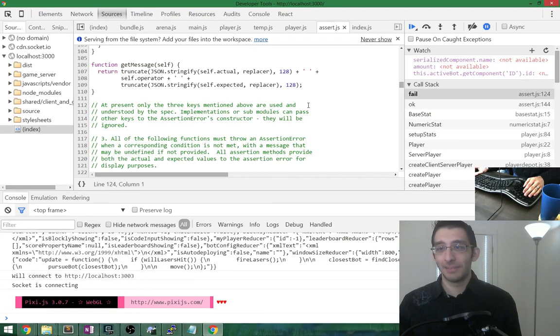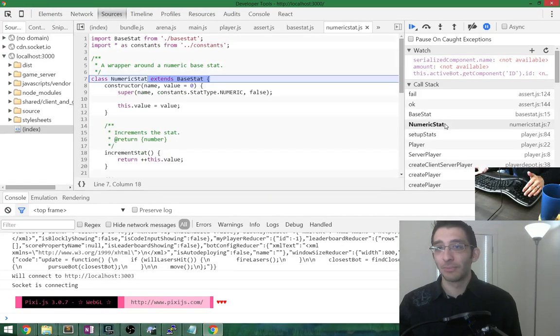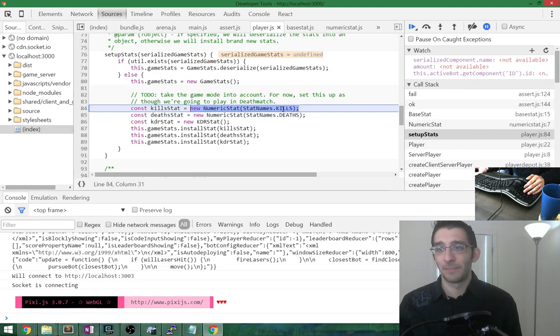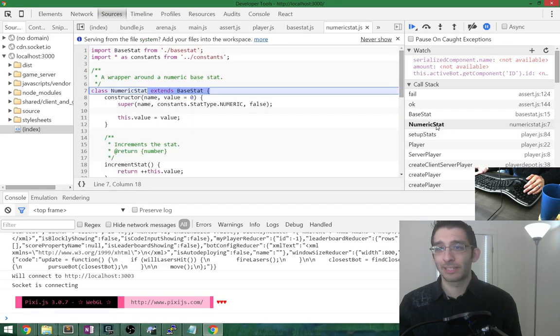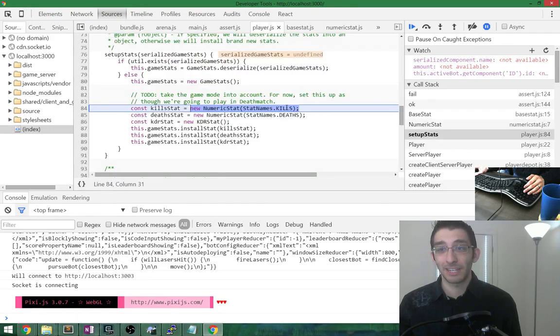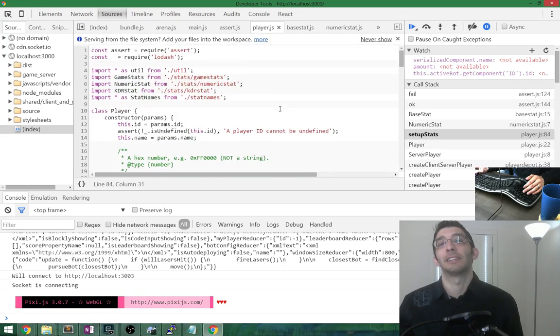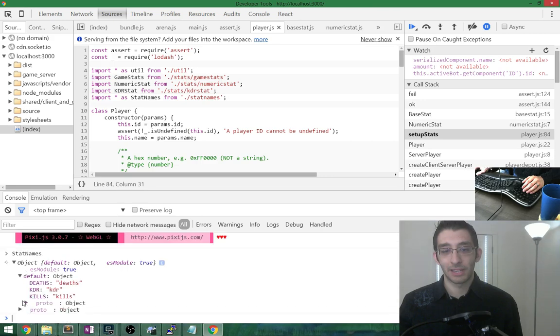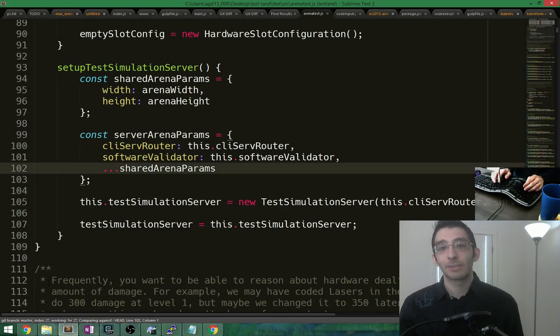Okay, pause in the debugger. Where is this coming from? Numeric stat is not giving a name. Name is undefined. Name is undefined. Kill stat. I'm making a new numeric stat with a name. So what is this undefined? StatNames.kills? Oh my god, it is. StatNames. Import star as statNames from /statNames. So what is statNames? Default object? And then default has this stuff? You gotta be kidding me.